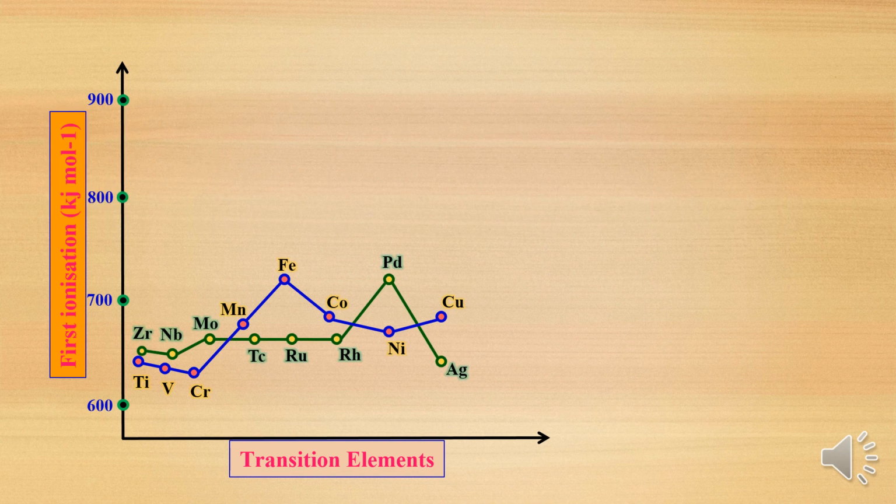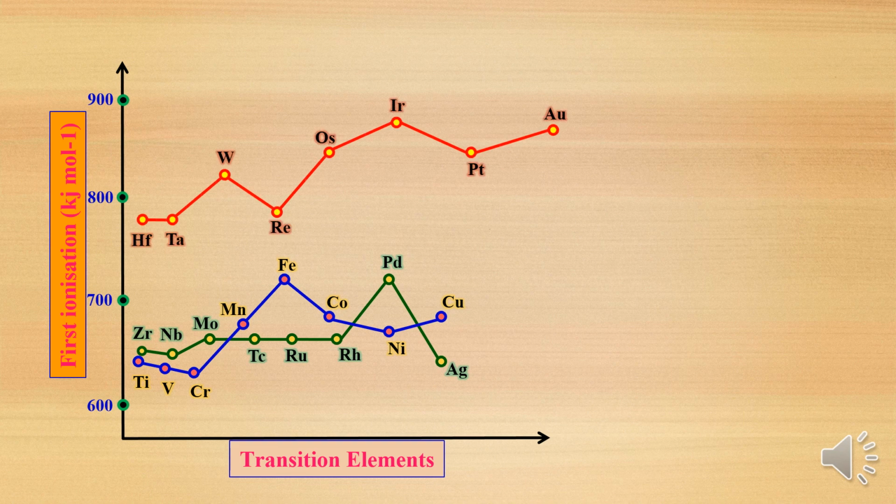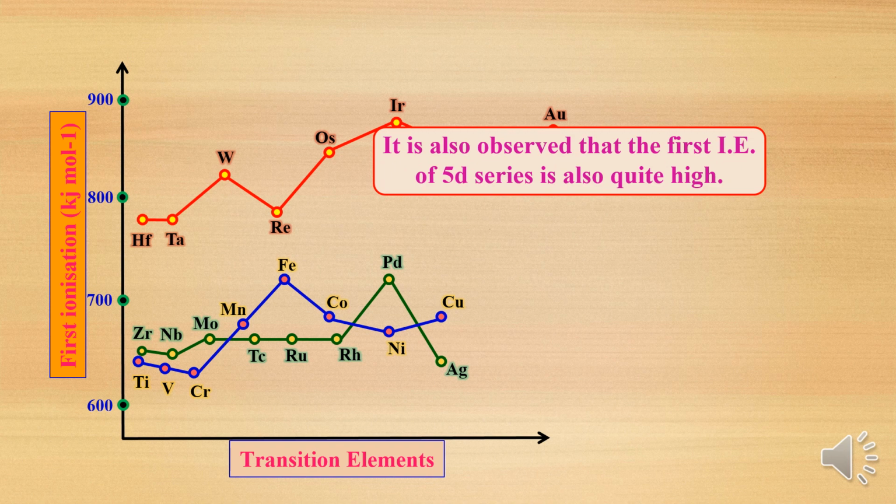Then see the second series. The second series is also the same, the increasing order is not regular. For the first two elements it decreases, then the increasing order is there, and again the last one, silver, decreases. Even the next series is increasing, but some irregularity is there. It is observed that the first ionization energy of the 5d series is quite high. First ionization enthalpy is highest for the 5d series, then 4d, then 3d.